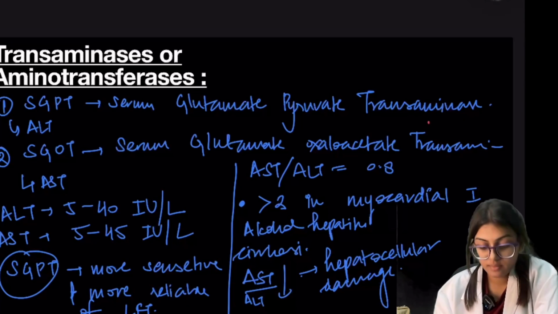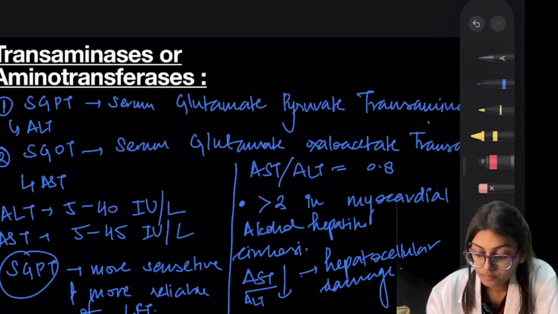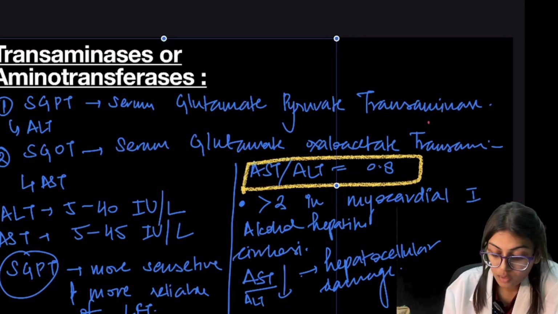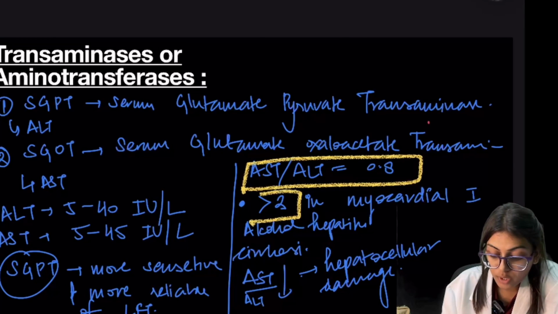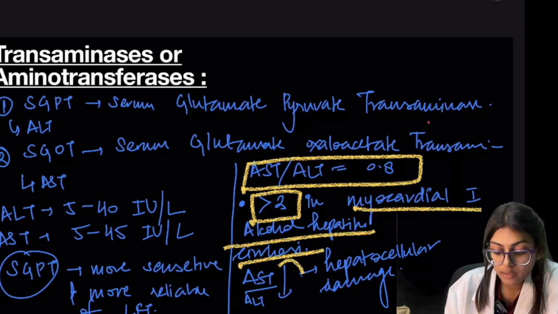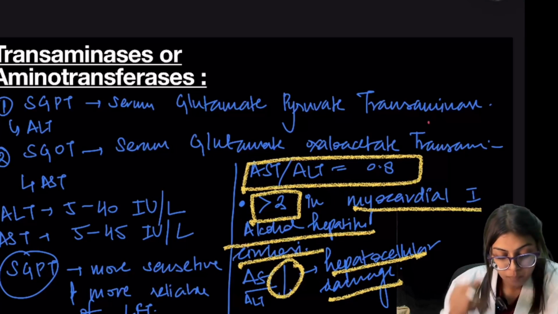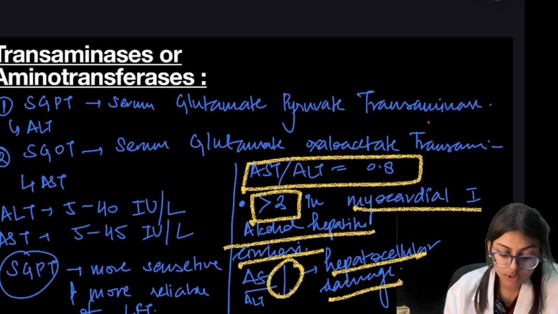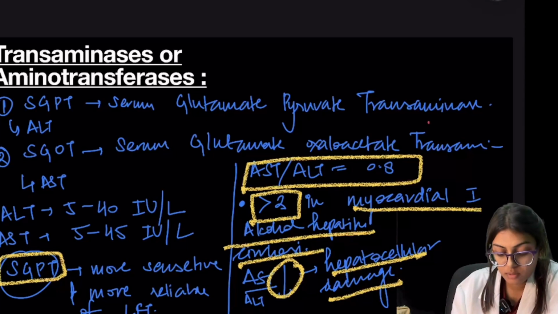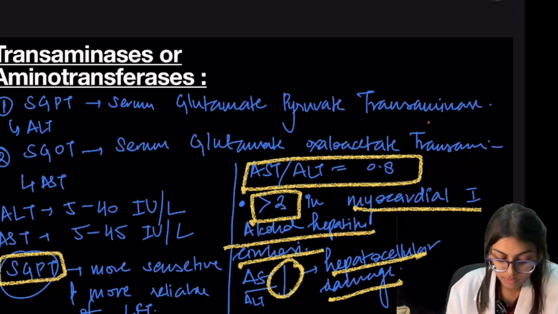So the normal AST and ALT ratio is 0.8, and it gets increased to more than 2 in myocardial infarction, alcoholic hepatitis and cirrhosis. It gets decreased in hepatocellular damage. If we talk about which is more reliable and more sensitive, then we can say SGPT, serum glutamate pyruvate transaminase, is more sensitive towards LFT.